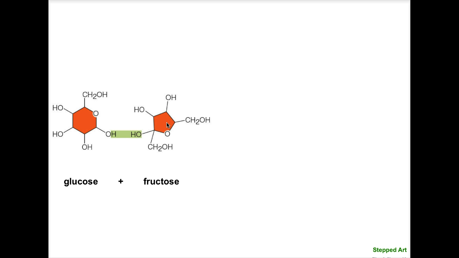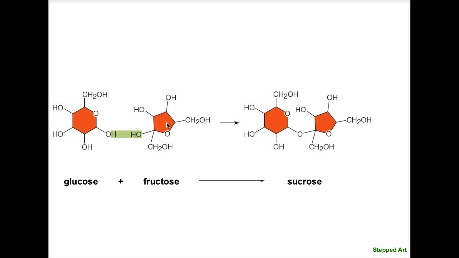Carbohydrates are built upon sugar units. Here we have 2 sugars represented, glucose to the left and fructose to the right. Notice how I've boxed in the hydroxyl on the fructose and the hydrogen of a hydroxyl group on the glucose. This is where we form our covalent bond between the glucose and the fructose, making sucrose. And of course, we have liberated water. So if you remember, this is a condensation reaction.